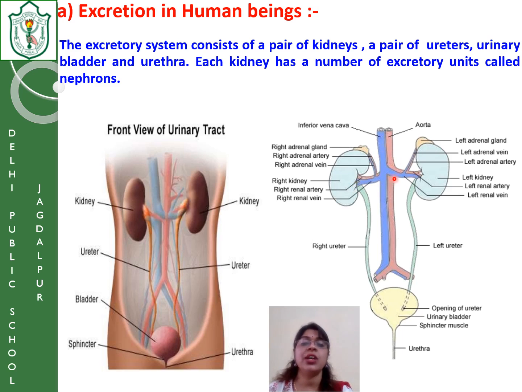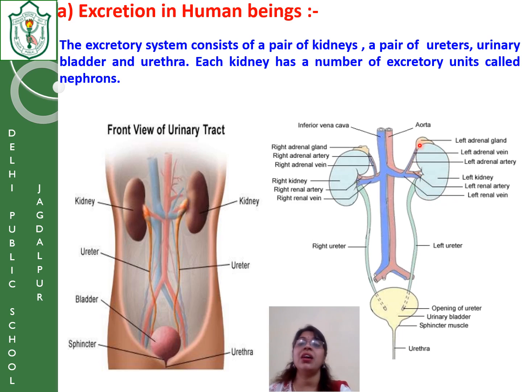Now similarly, the aorta is branched into arteries. The artery connected to the gland is called the adrenal artery, and the one connected to the kidney is called the renal artery. Now the aorta is bringing the oxygen-rich blood, but along with the oxygen-rich blood, it is also bringing the dissolved salts, dissolved nutrients, as well as the nitrogenous waste. So the aorta is bringing the nitrogenous waste. It is moving inside the kidney.